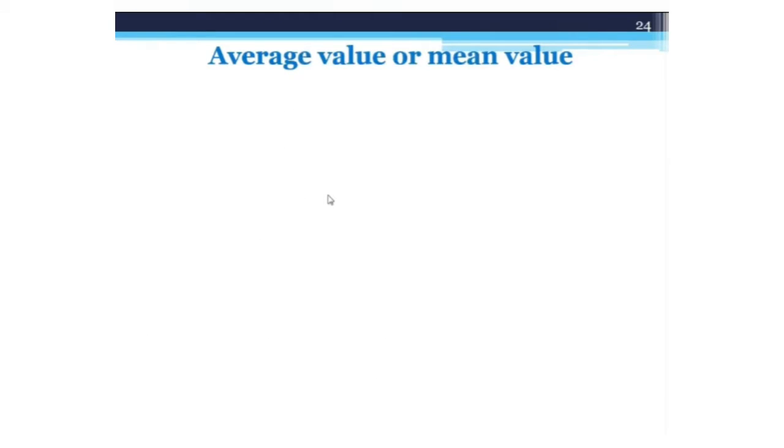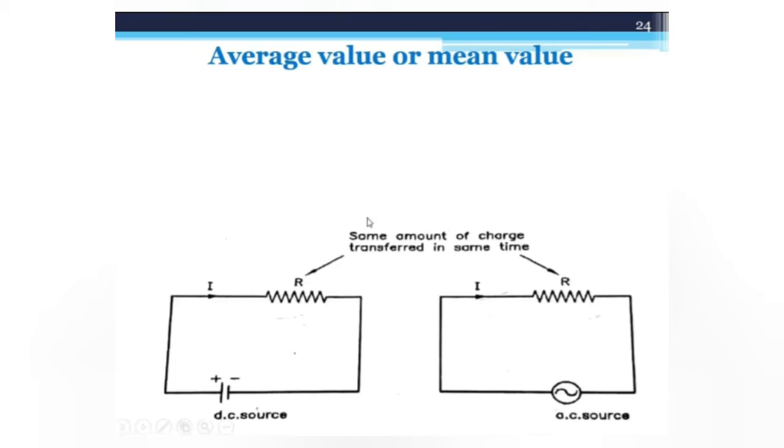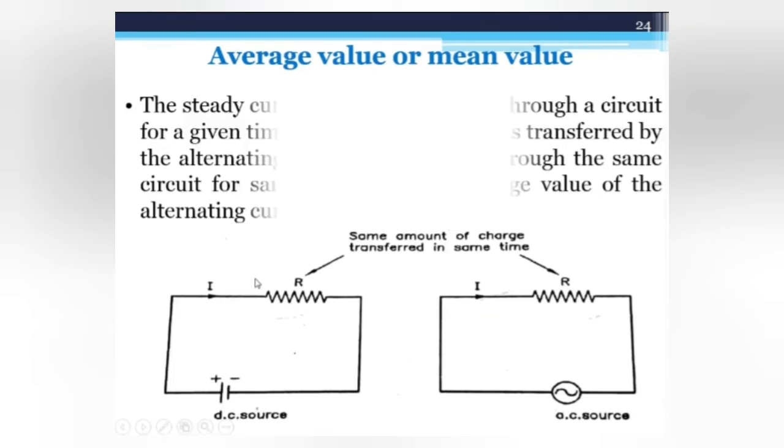Now the definition of average value. If an AC circuit and a DC circuit have the same amount of charge transferred in the same time, it is called the average value. Remember, the same amount of charge transfer in the same time in both AC and DC circuits.